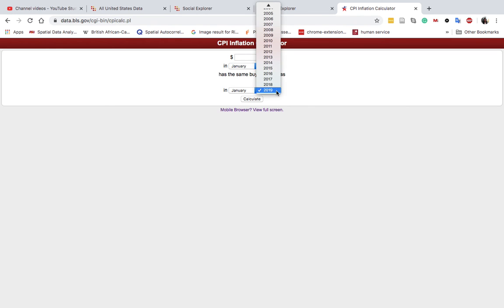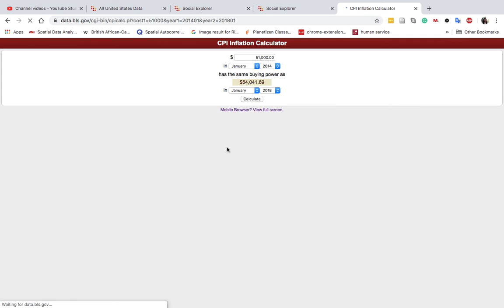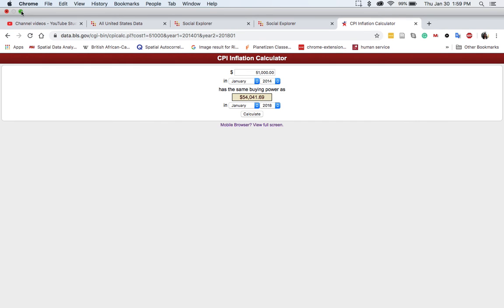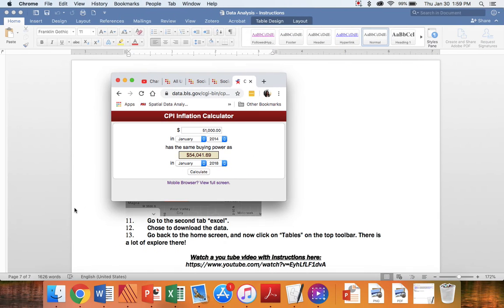You want to know how much that will be in 2018 because you're making the latest calculation in 2018. So the median income of a renter in 2014, the year you got the data for Salt Lake City, is equivalent in 2018 to 54,000. And 2018 would be the number that you use for all of these because that's the most recent data.